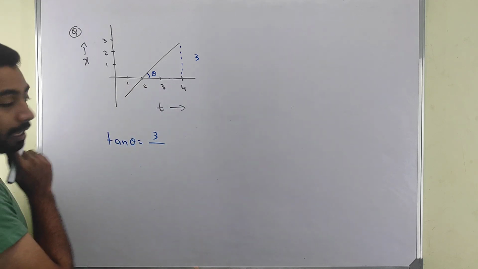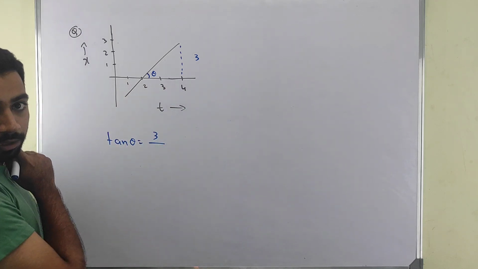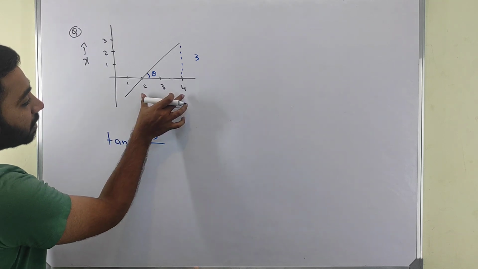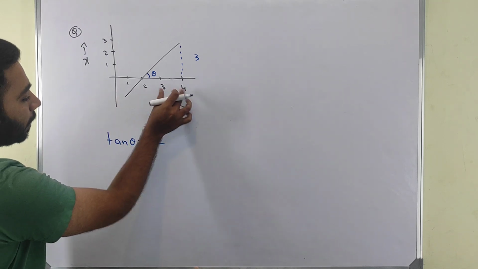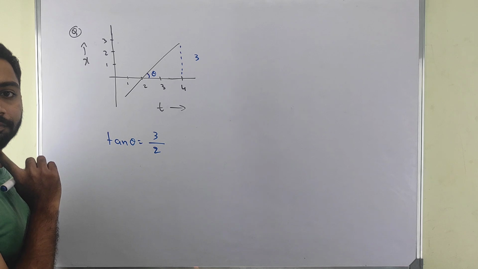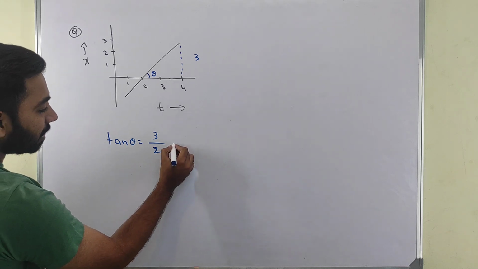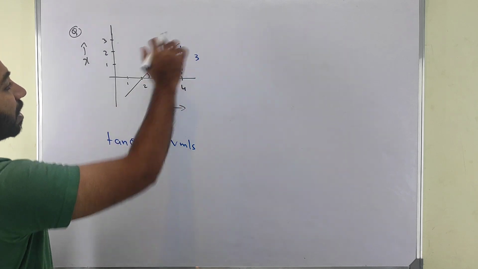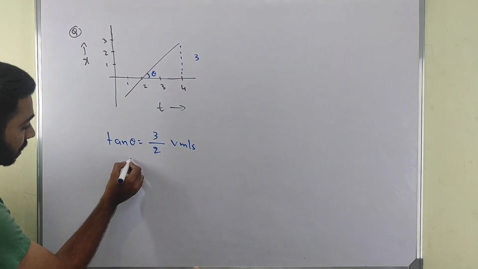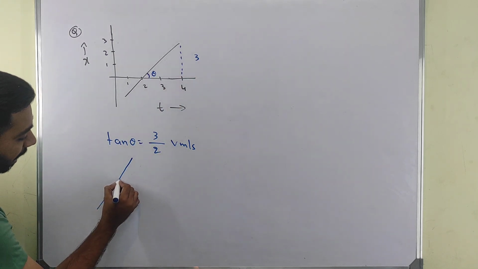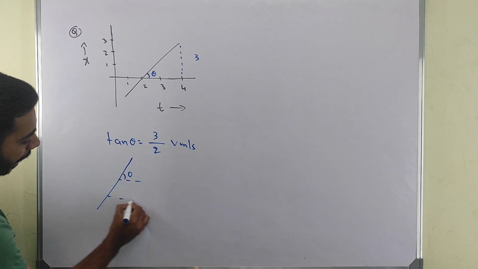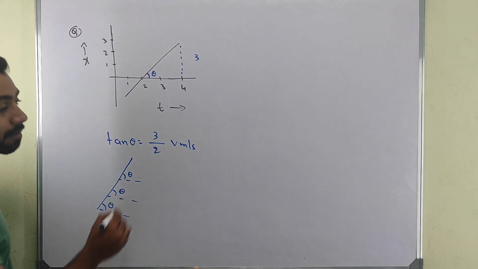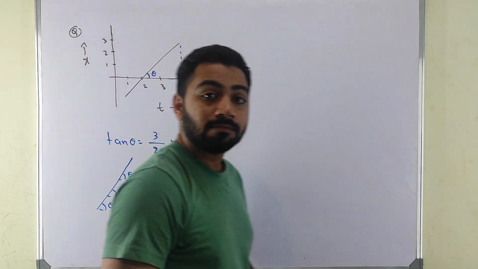Don't take this calculation as 3; we are going from 1, 2 to 4, meaning only this small distance. It is my velocity. Sir, is this velocity the same for everything? Yes, it is the same, because it is only a straight line. In a straight line, all the angles here, here, here are the same.